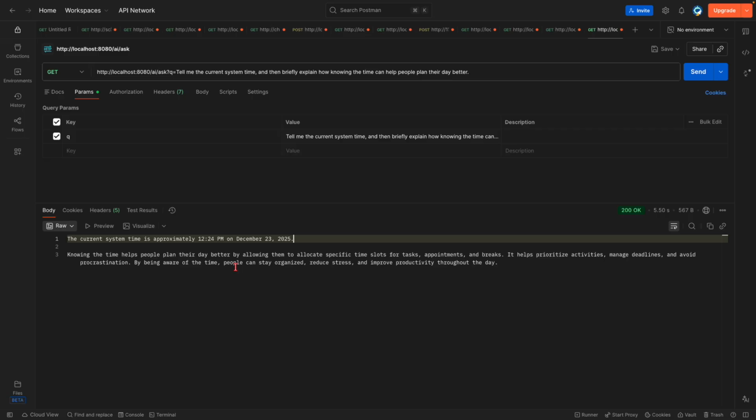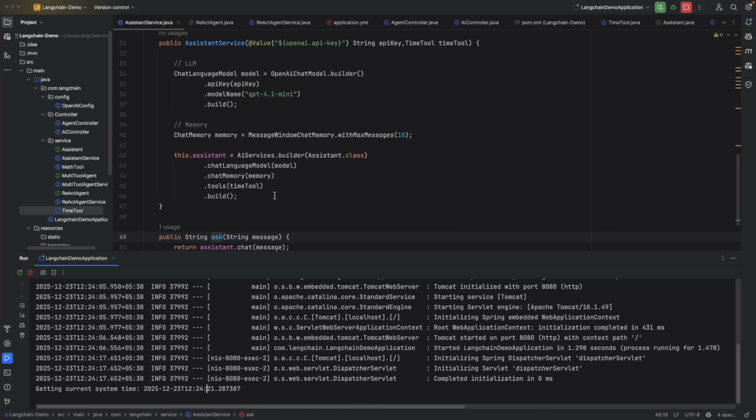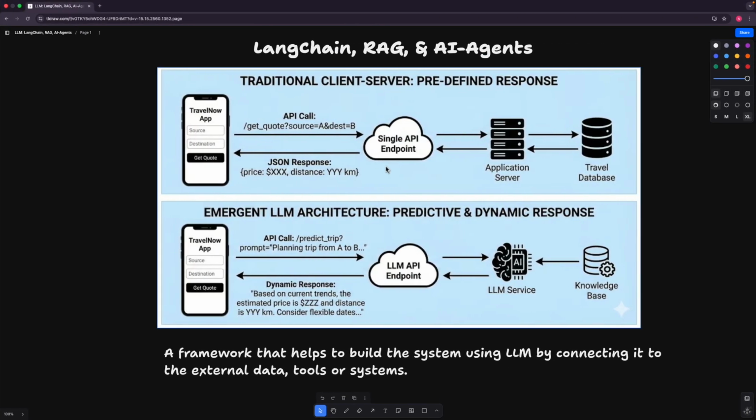Okay, so that's a simple example of how we can integrate LangChain along with other tools that will help us get a proper dynamic response. Okay, so this is a very simple and basic example of LangChain. Next we'll see how we can integrate RAG into the same LangChain and enhance our response in a better way.